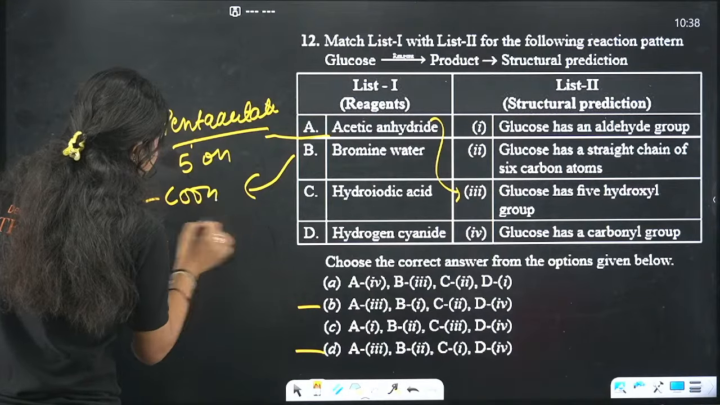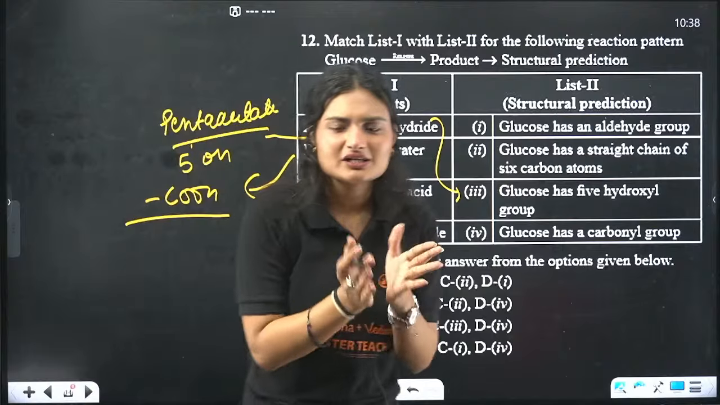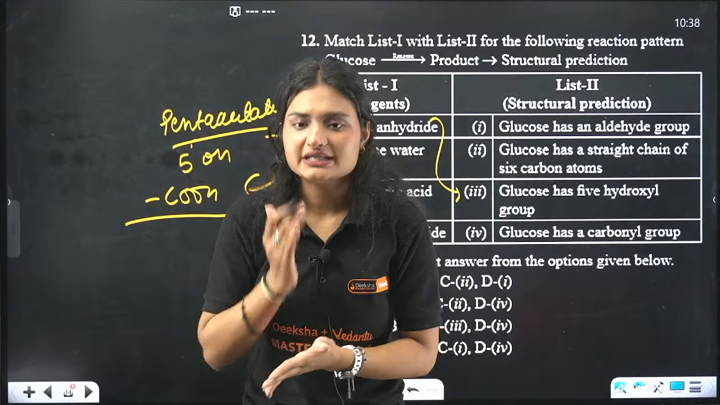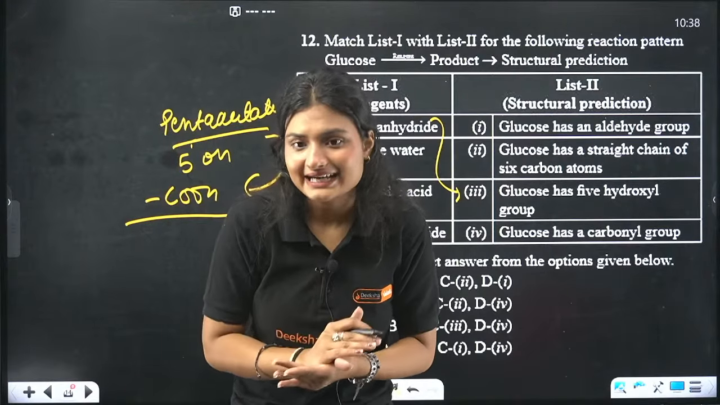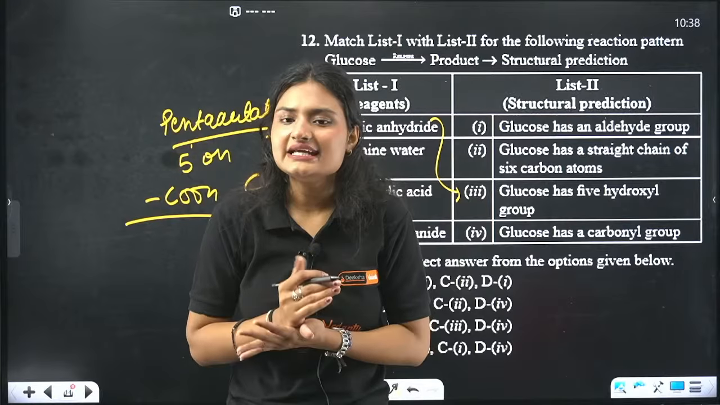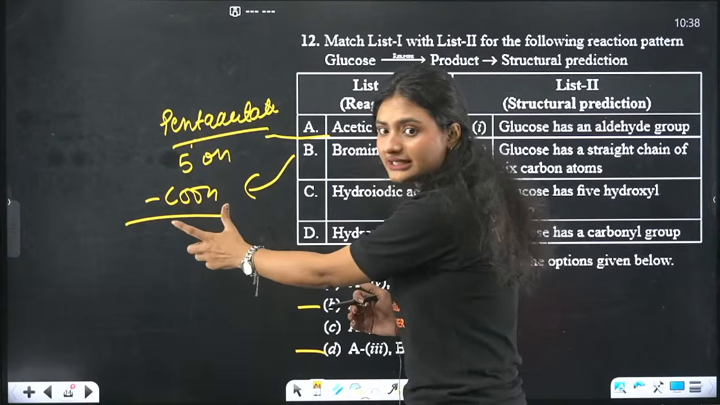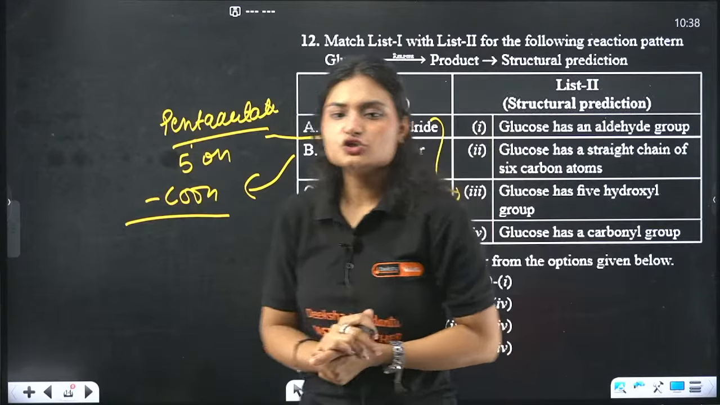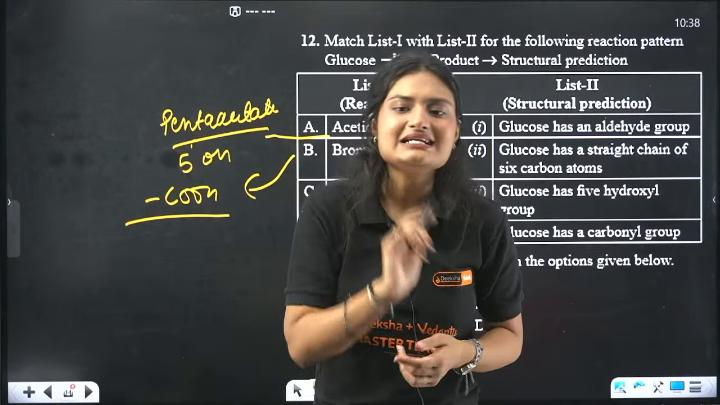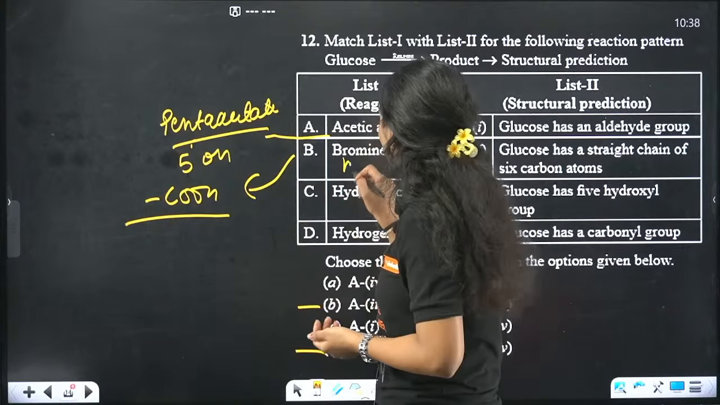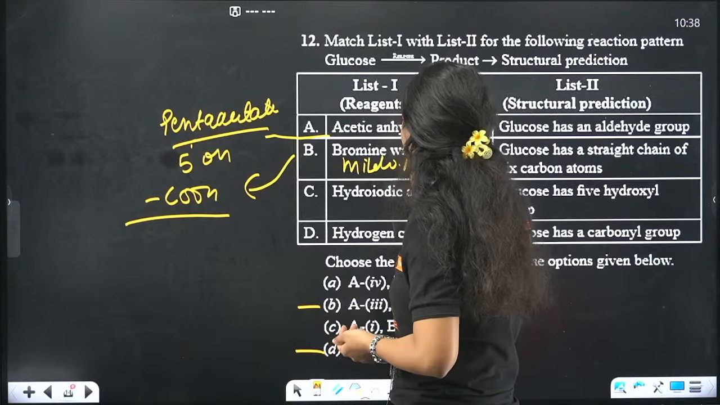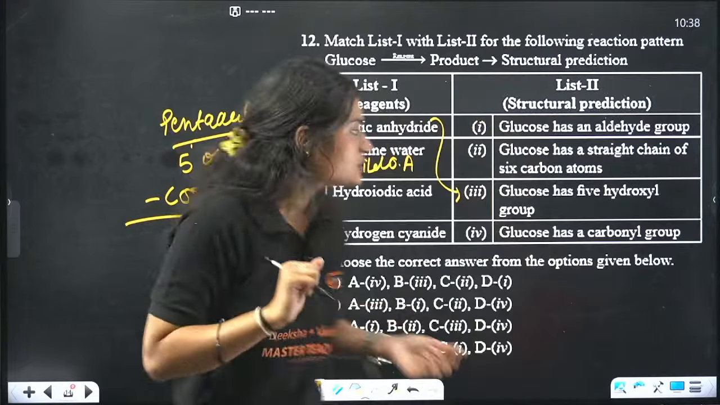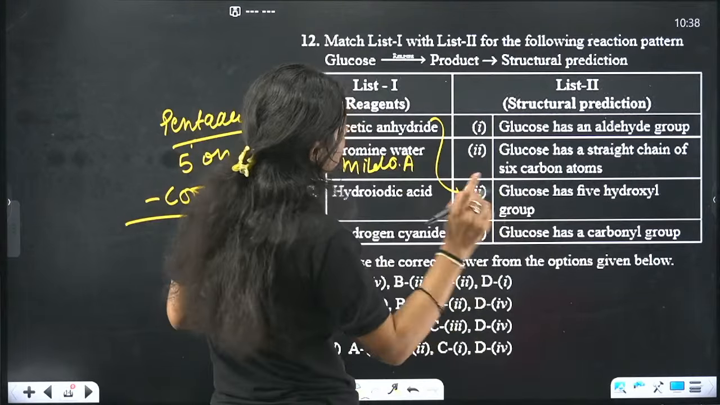There is one carboxylic group formed. So bromine water is a very mild oxidizing agent. It can only oxidize up to aldehydes, and since we are getting one carboxylic acid group formed, that means one aldehyde group is there. Okay, one aldehyde group, mild oxidizing agent. So that means glucose has one aldehyde group.